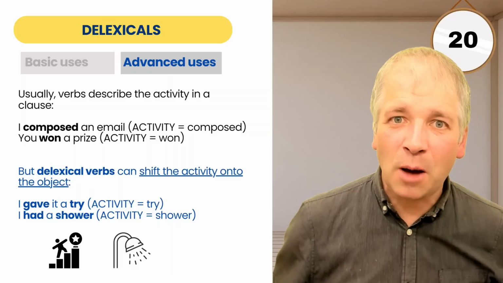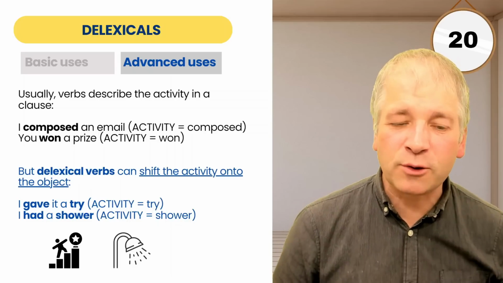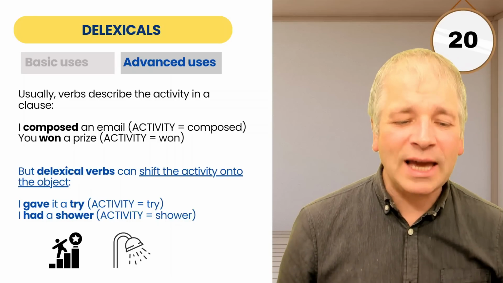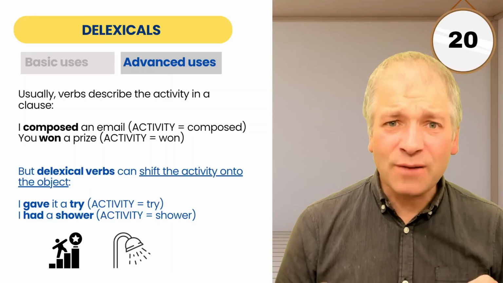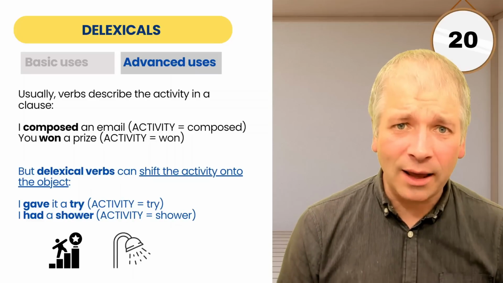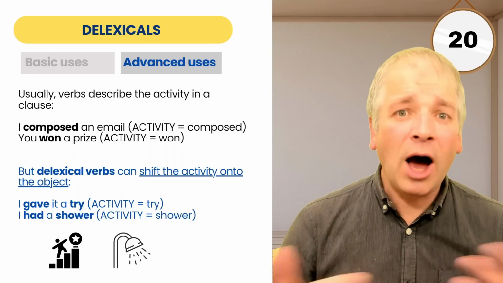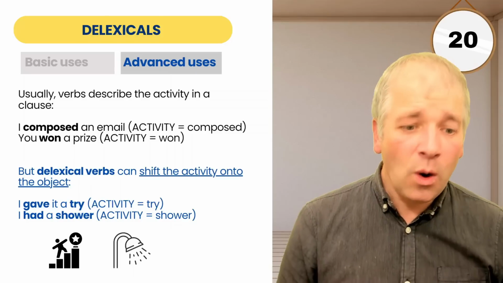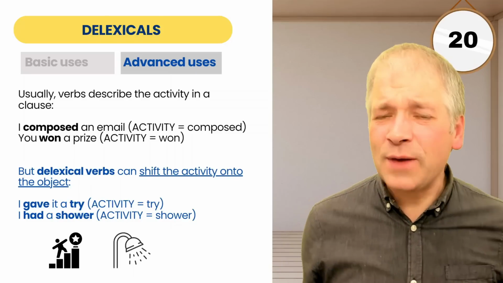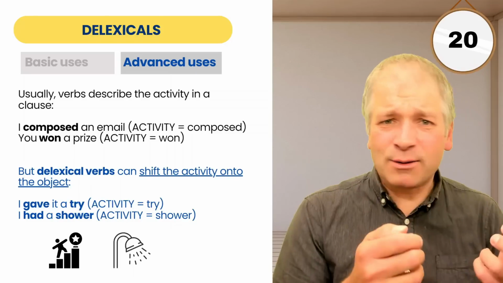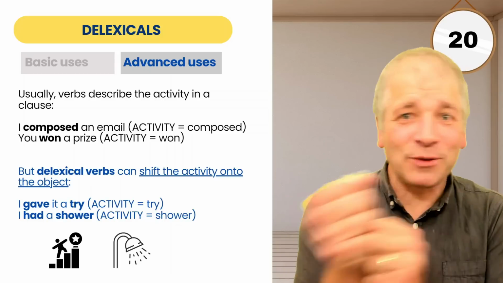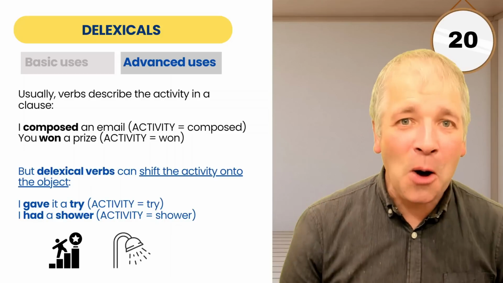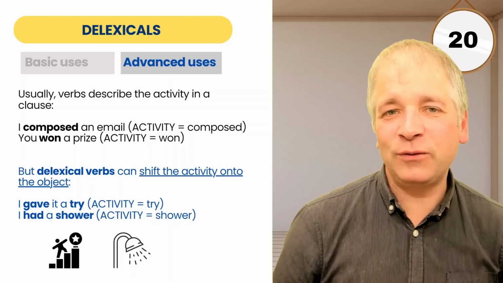Consider these two examples in blue at the bottom of the screen. I gave it a try. What's the activity here? Well, the activity is actually try. I gave it a try means I tried. Also, I had a shower. What's the activity? Had is normally to do with possession. I didn't pick up a shower and walk around the town with a shower, did I? No, shower is the activity here.